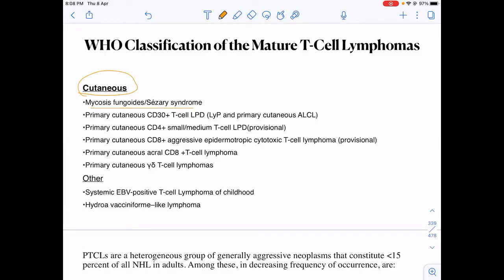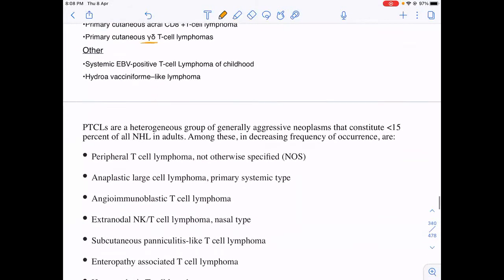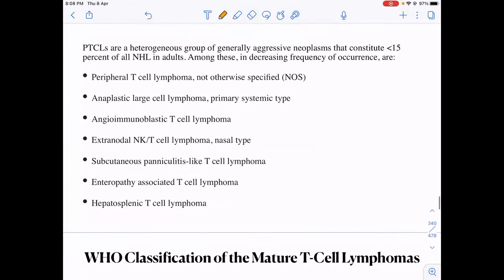Then there are other ones like CD30 positive, CD4 positive, CD8 positive, gamma delta type of primary cutaneous lymphomas. But you should know a few lines about mycosis fungoides.